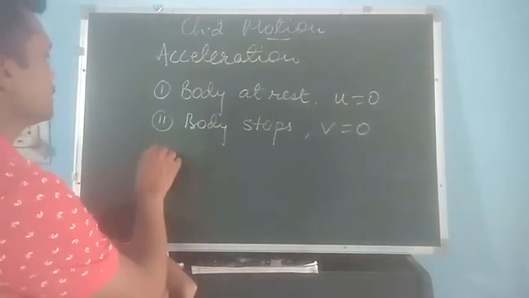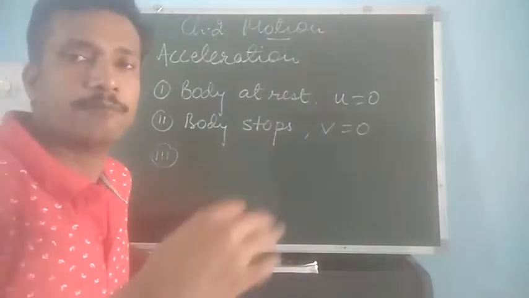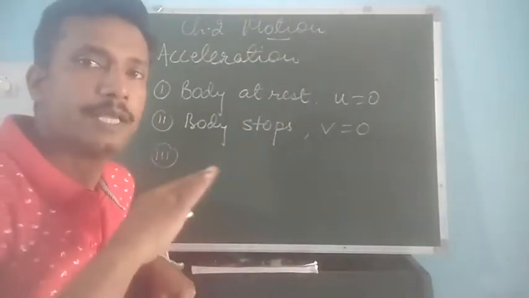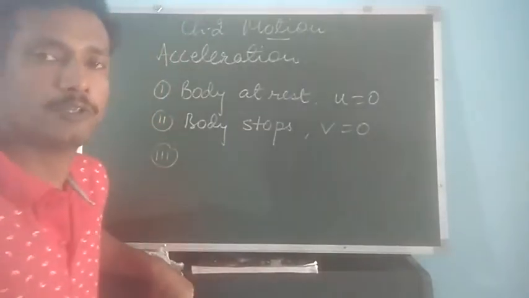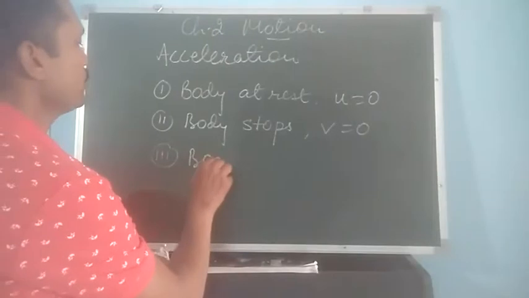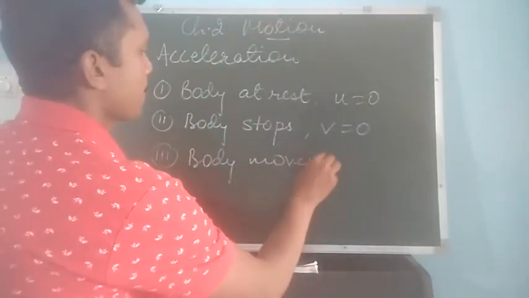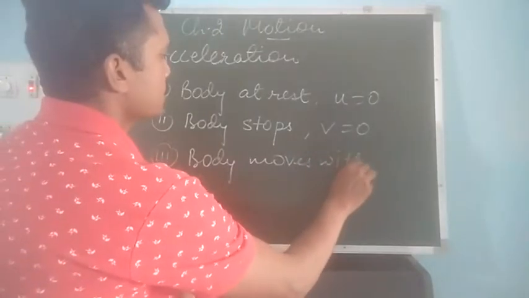And third is the case when the body moves with constant velocity. That is when there is no change in the velocity at all.